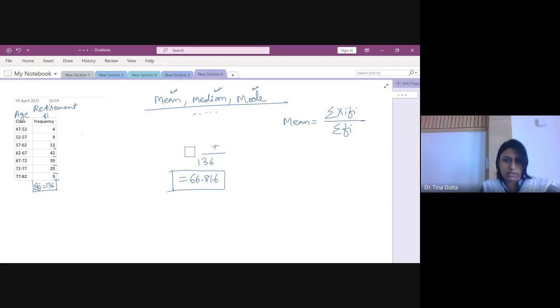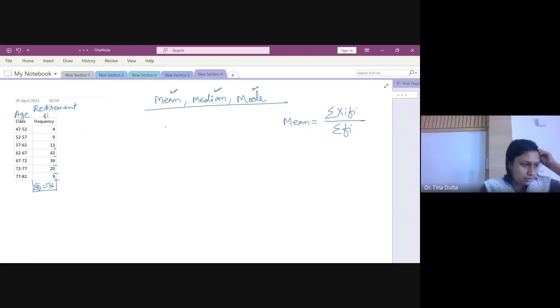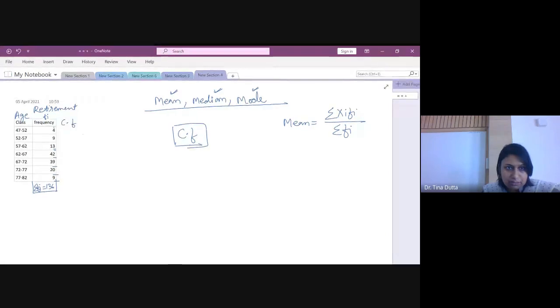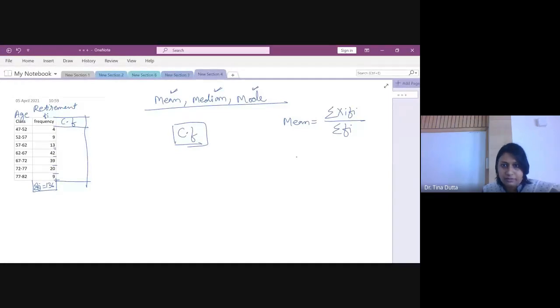So mean we got 66.816. All right. For median, the very first step is you need to, yes, Tushar. Yes, good. 66.816. So for median, we need to first calculate CF, right? Cumulative frequency. This is the most important thing in case of median. In mean you need to calculate class mid value, and in median you need to prepare another column for CF. CF is cumulative frequency. So just prepare a column for CF.